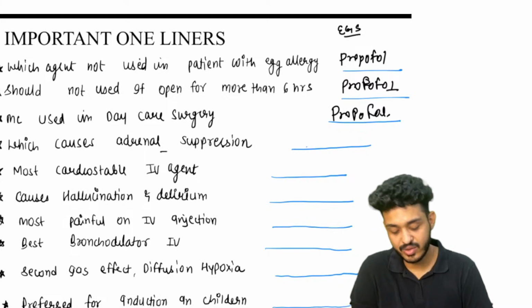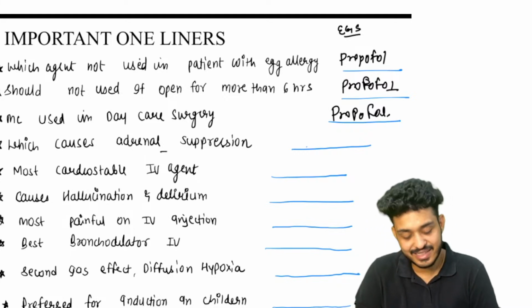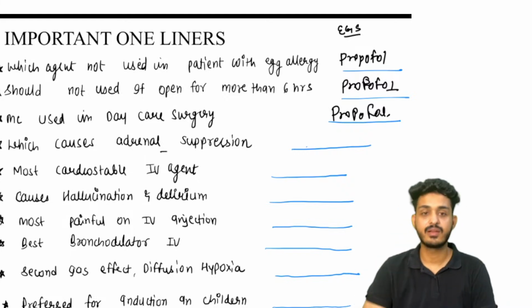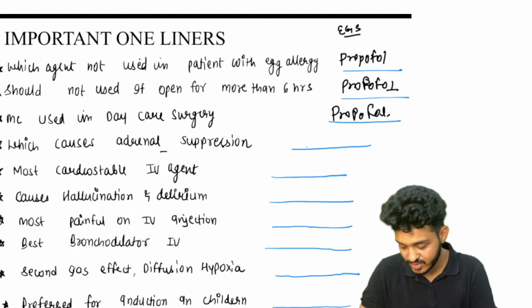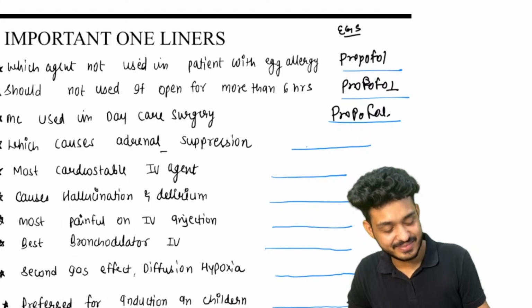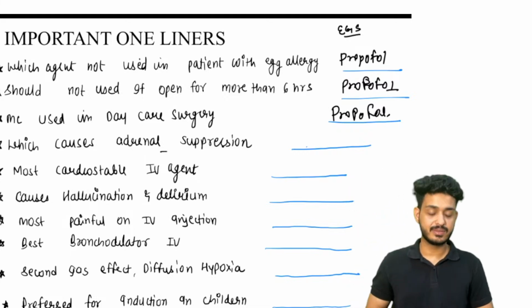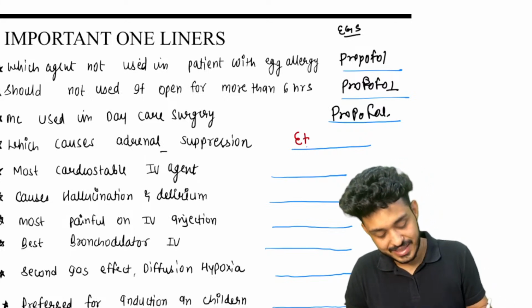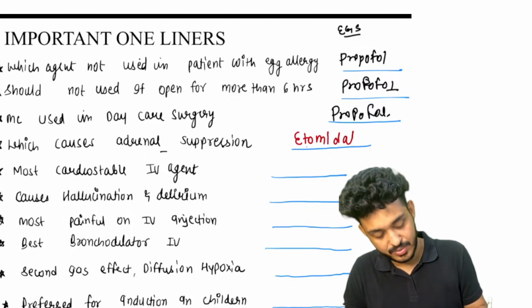Okay, now try to answer. Which causes adrenal suppression that we have seen? Which of the following causes adrenal suppression? Try to answer, guys. Not propranolol, guys. It is propofol, not propranolol. Okay, propranolol is a beta blocker. Okay, adrenal suppression. Yes, that is etomidate. That is your etomidate.